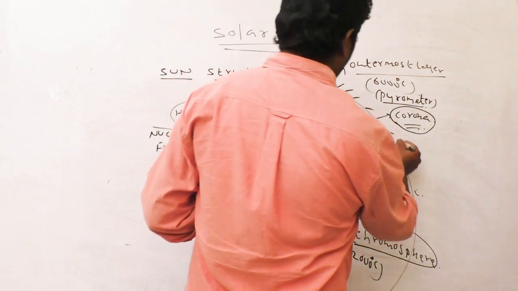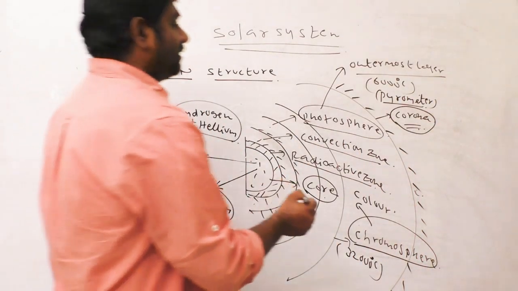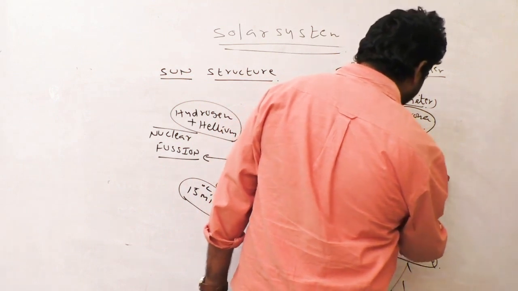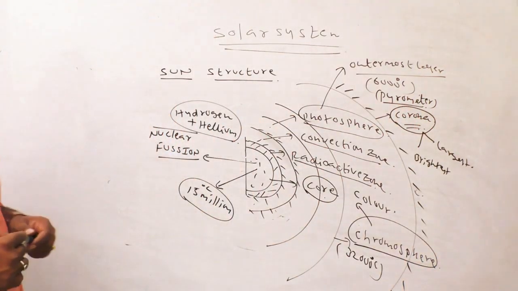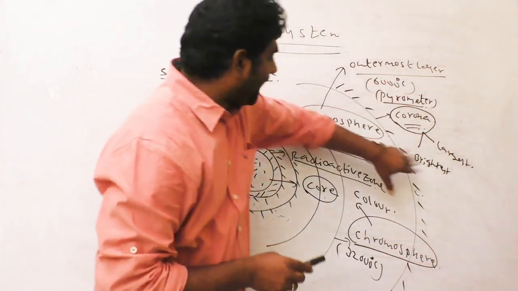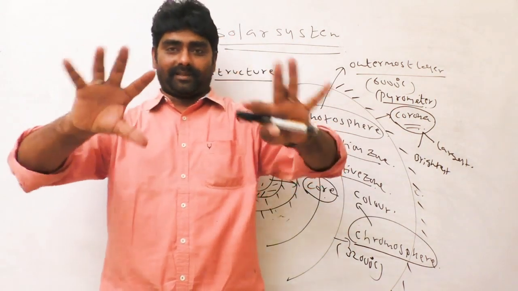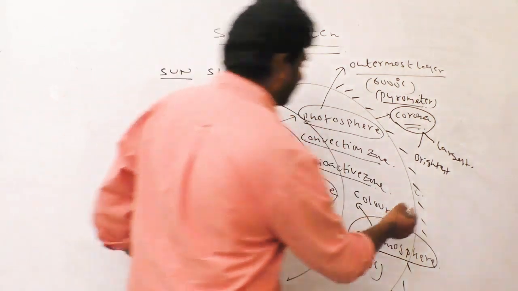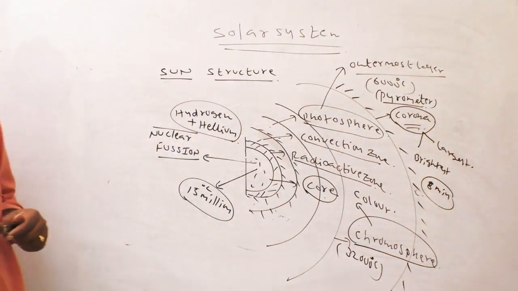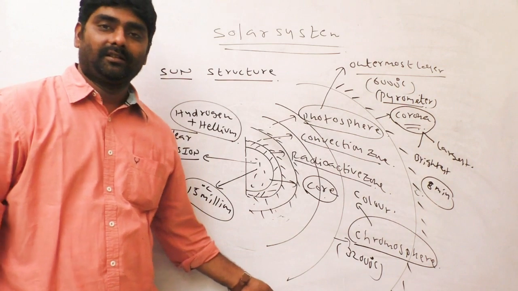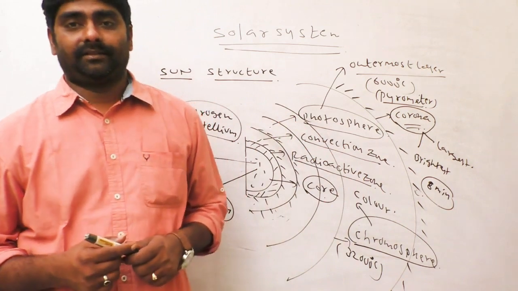You know, the corona emits light, which is the brightest and largest part in the sun. Very important. In the sun, corona, brightest and largest. Which part in the sun emits light? Corona. That light reaches the earth in exactly 8 minutes. So within 8 minutes, sun rays reach the earth.